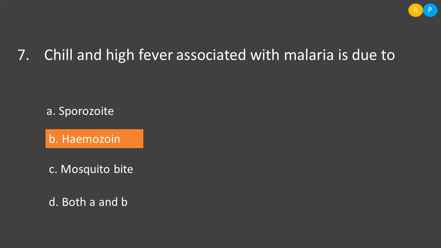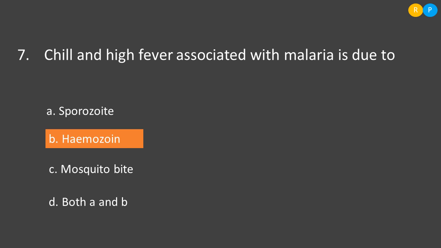So when the RBCs are infected by the Plasmodium, it causes the rupturing of the RBC and finally it releases a chemical called hemozoin. When hemozoin is released into the bloodstream, it causes high fever and repeated chill. So chill and high fever are because of the release of the chemical hemozoin. It is released by the bursting of the RBC.